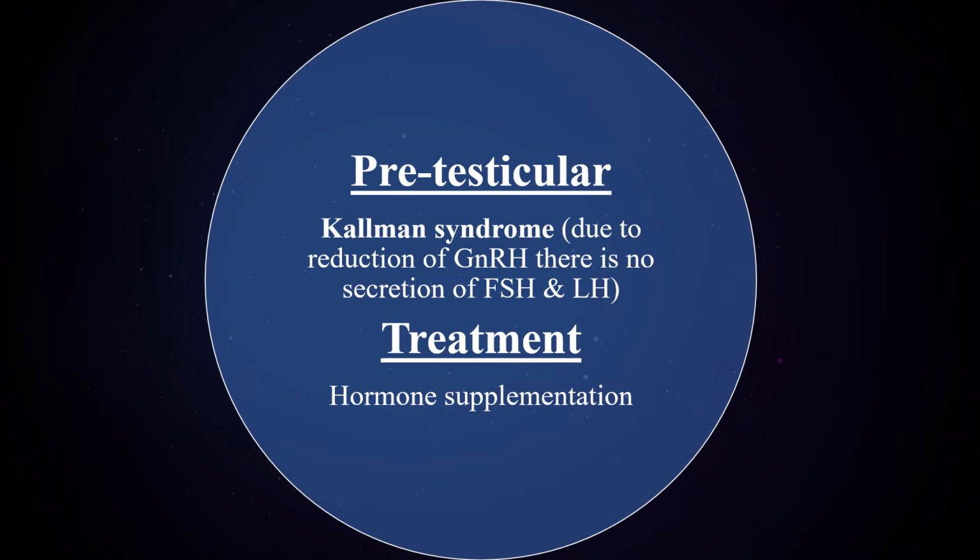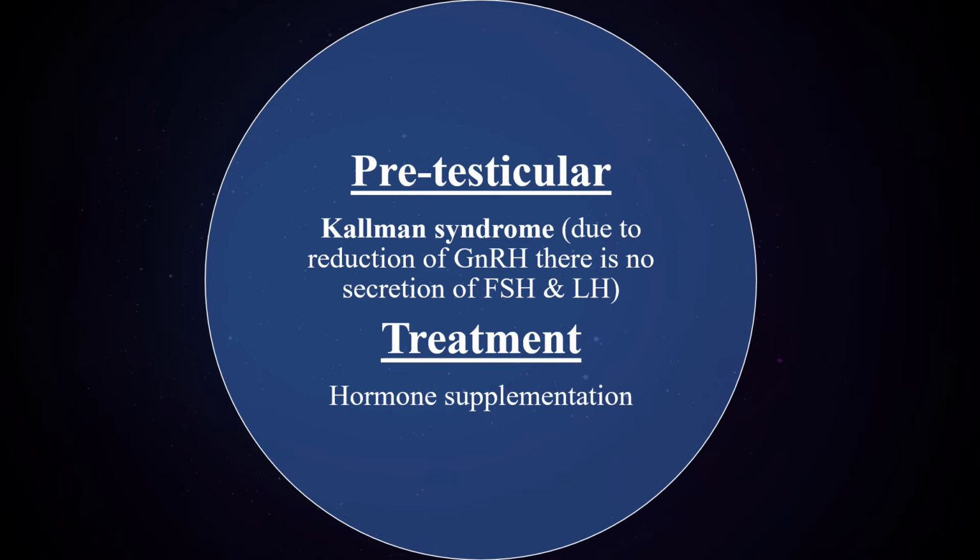Pretesticular causes. Pretesticular causes means what is happening before coming to the testis. In the central nervous system, the hypothalamus secretes GnRH, gonadotropin releasing hormone. GnRH is the hormone which stimulates the anterior pituitary gland to secrete FSH and LH.